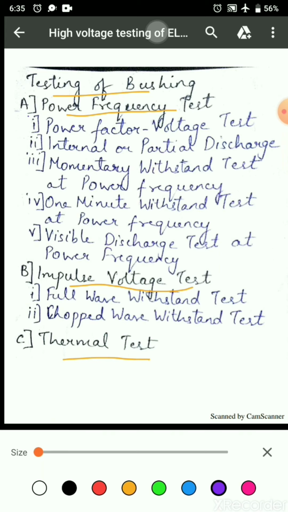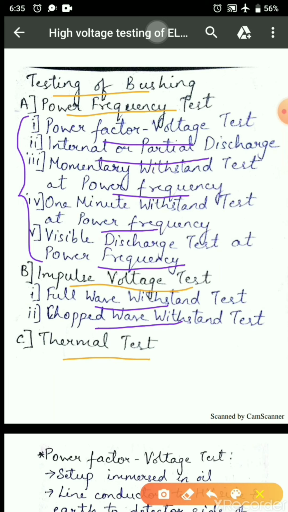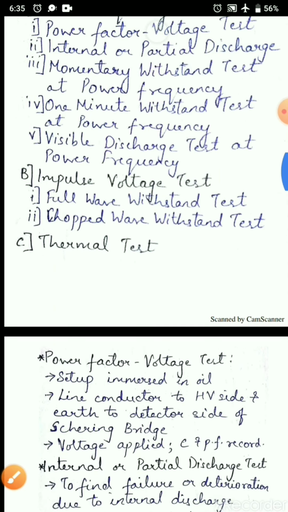Power frequency test is carried out in 5 methods: power factor voltage test, internal or partial discharge, momentary withstand test at power frequency, 1 minute withstand test at power frequency, visible discharge at power frequency. Impulse voltage test is done in 2 ways: full wave withstand test and chopped wave withstand test. Let us go through these methods.